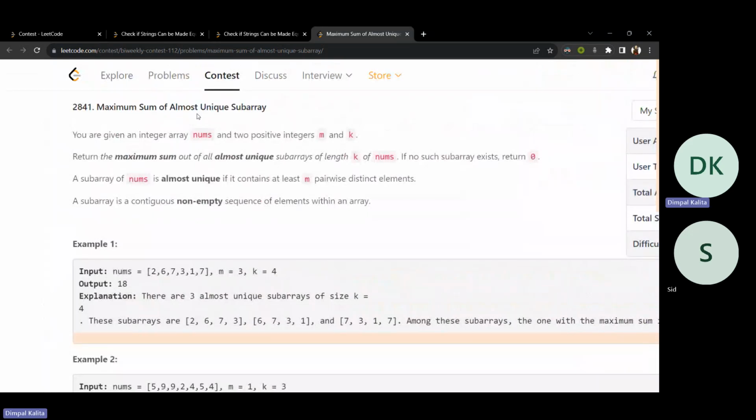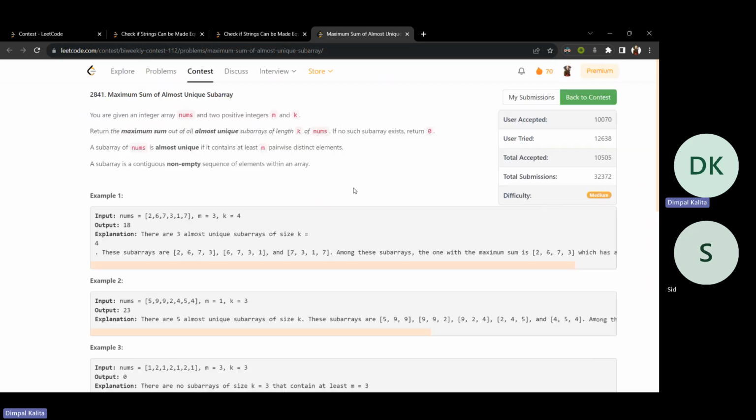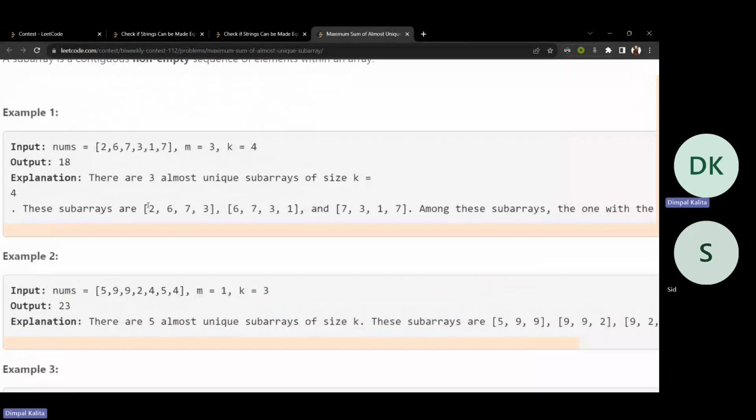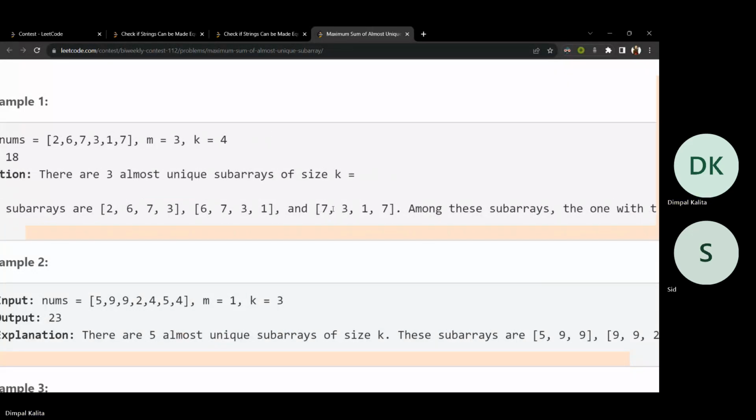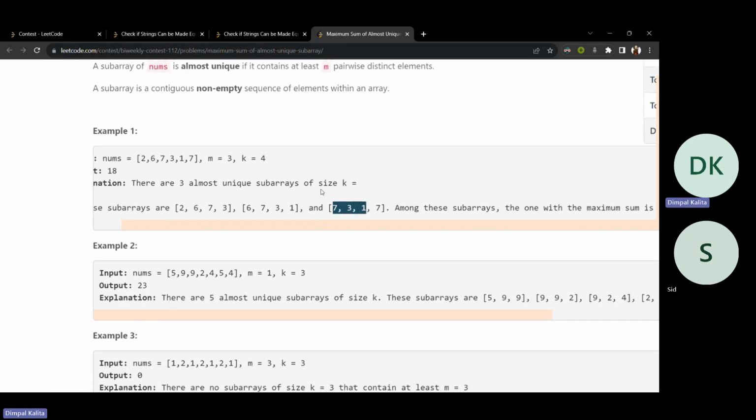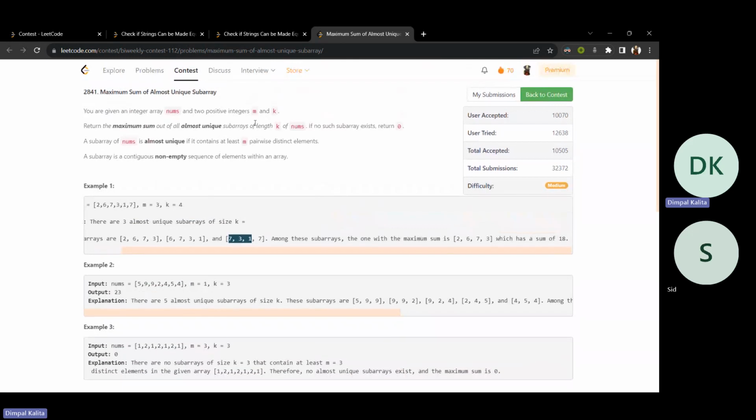In the third question, we have to find the maximum sum of almost unique subarray. A subarray is almost unique if it contains at least m pairwise distinct elements. Like if we see here 2, 6, 7, 3, there are 4 distinct elements. And if we see here, there are 3 distinct elements because the 7 and 7 are the same. Now we have to find, in the subarray of size k, the maximum sum.